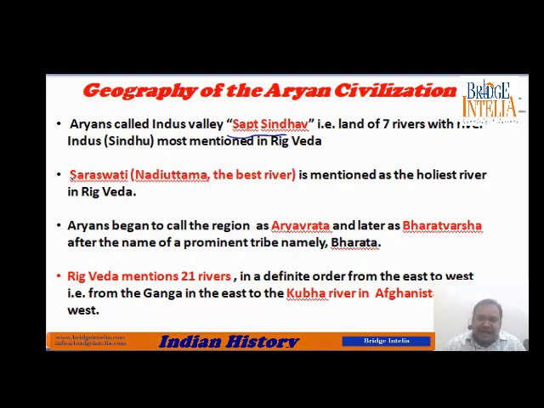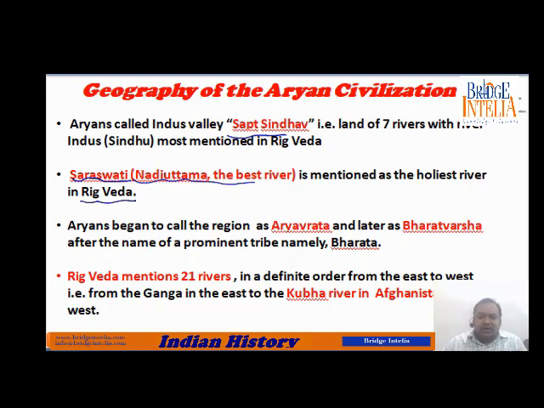But please remember this fact. According to them, Saraswati was the holiest river. It was not Indus. It was Saraswati, and they called Saraswati by the name Nadi Uttama, that means the best river. Nadi means river, Uttam means best. So please remember this fact that according to Rigveda, it's not river Indus, it's not river Ganga. Actually, it's river Saraswati, which is the most sacred to them.